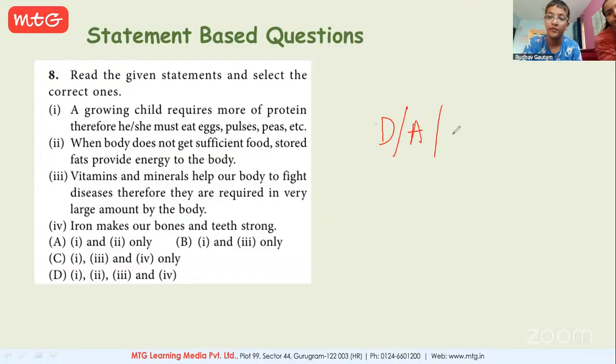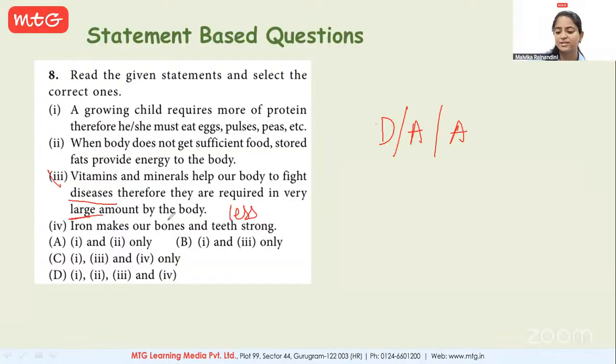Okay, Tanishq? Ma'am, A. So option A is the correct answer. See how vitamins and minerals help our body to fight diseases. Still here it's correct. Therefore, they are required in very large amount. No, they are required in very less amount. So statement 3 is wrong. So wherever you find statement 3, cross that option. What are you left with? Only option A. Clear? So the correct answer for this question is option A.